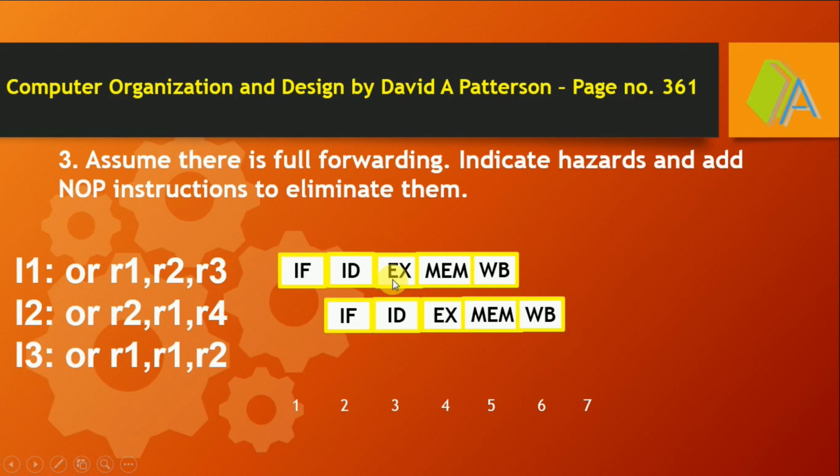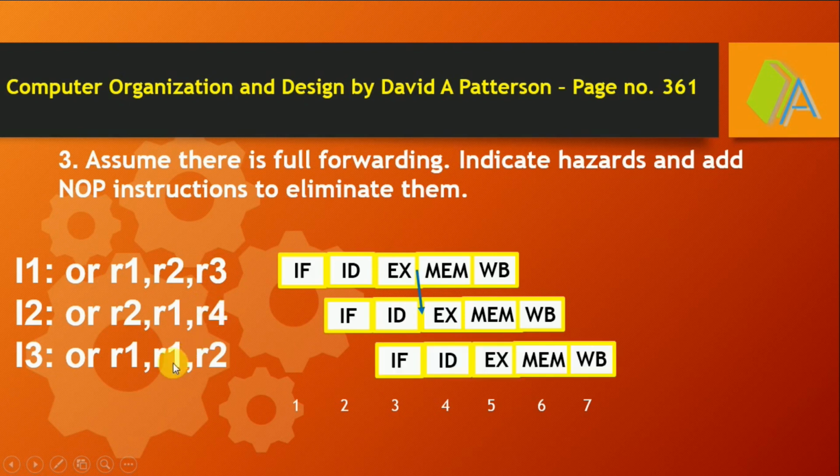So we can easily forward it to the fourth clock cycle of the second instruction's pipeline, and overcome the hazard between the first and second instruction.